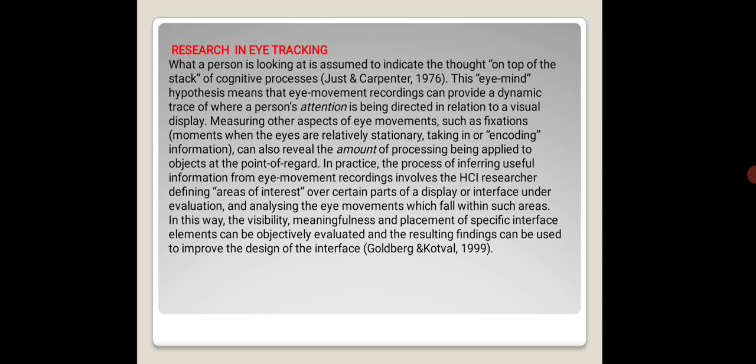In this way, the visibility, meaningfulness, and placement of specific interface elements can be objectively evaluated, and the resulting findings can be used to improve the design of the interface.